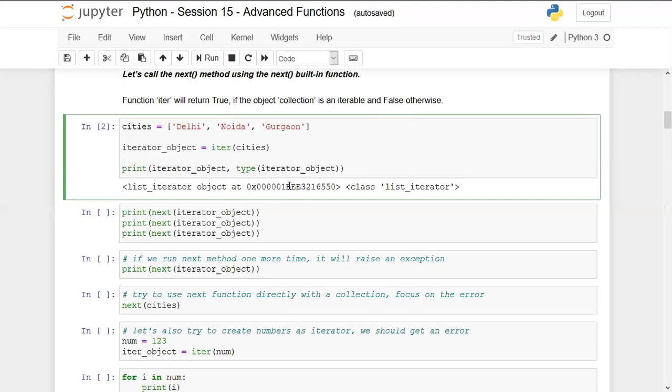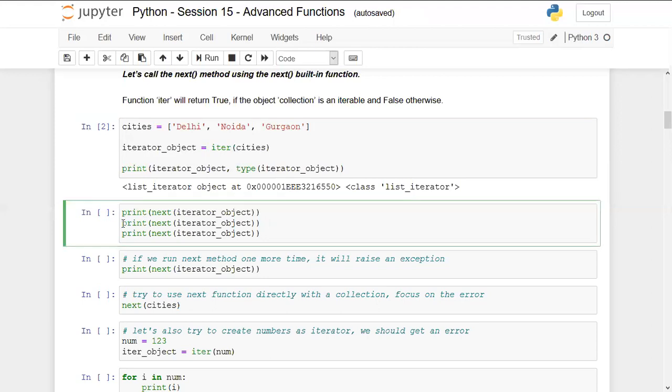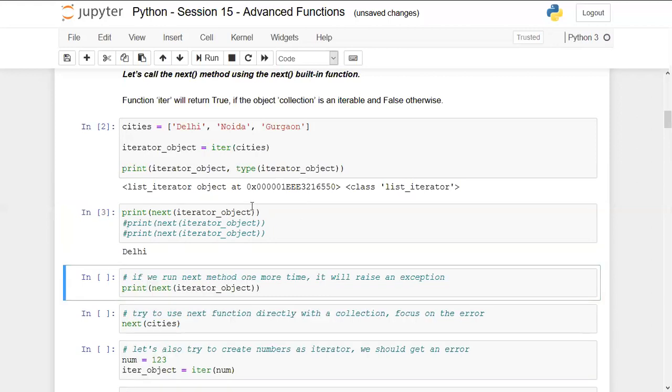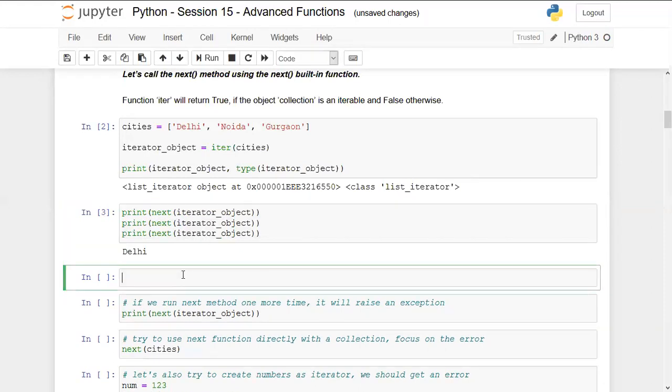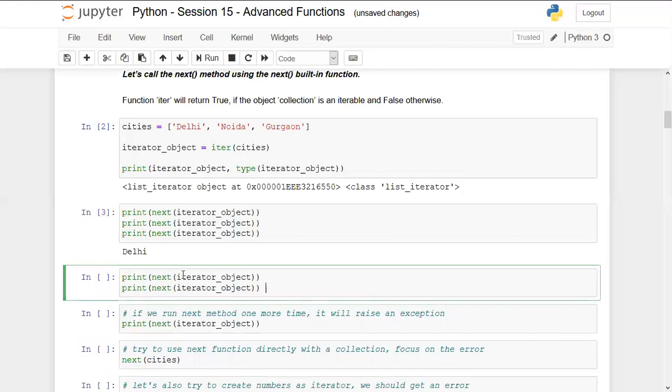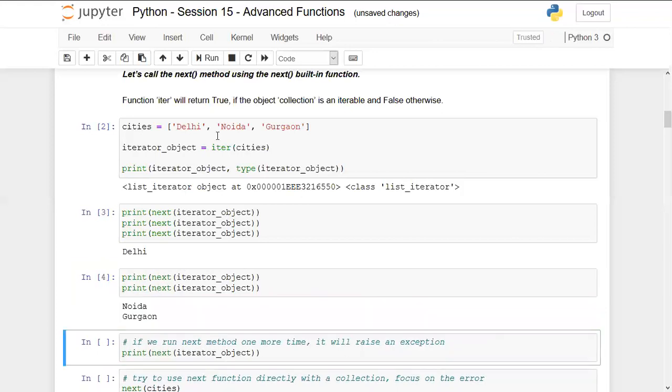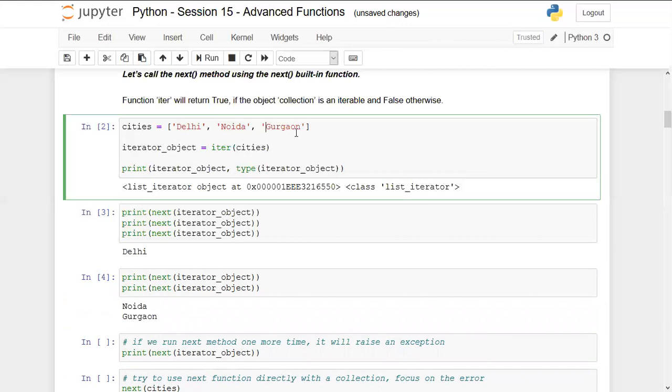Now it's time to fetch out the values one by one. In the first iteration, we should get the value Delhi. So I'm going to print next of iterator object. It has printed Delhi. Okay, let me take this in the next cell. Now I'm going to run the next function twice. It is fetching the next element, which is Noida, and finally Gurgaon.